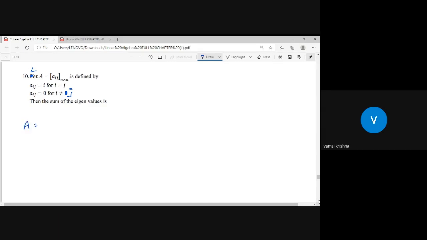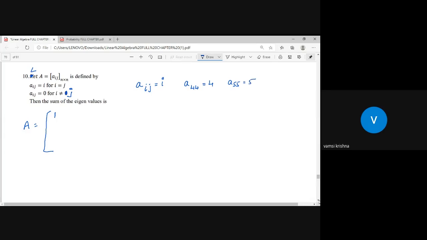Yes, sir, A is a matrix, and you said take a 3 by 3 matrix or 4 by 4, or an n by n matrix, you can take anything. When i is equal to j, that means the first row, first column is 1, second row, second column is 2. Please focus on this: aij is equal to i. So a44 is 4, a55 is 5.